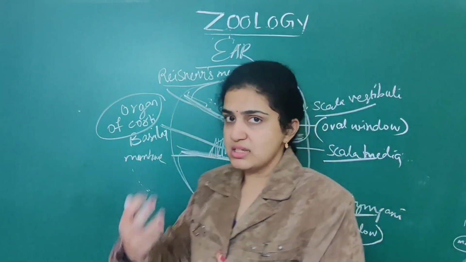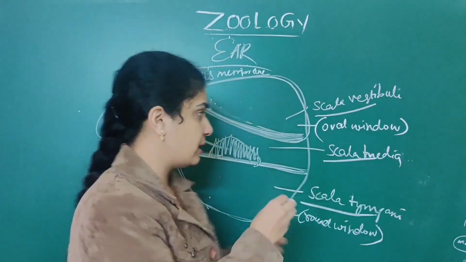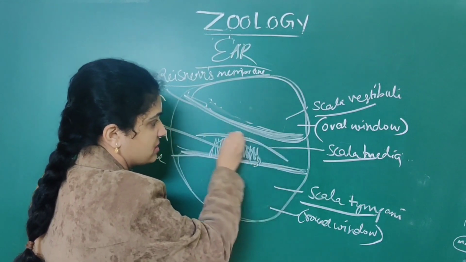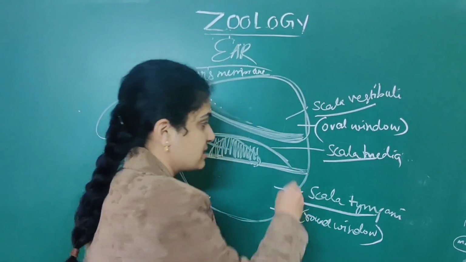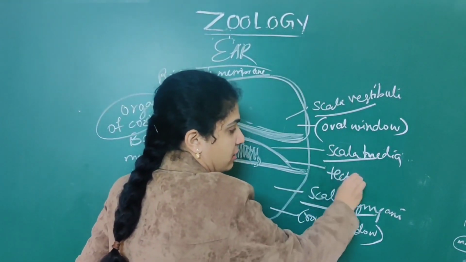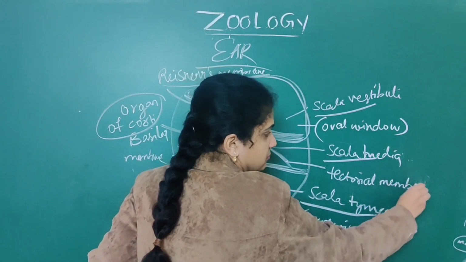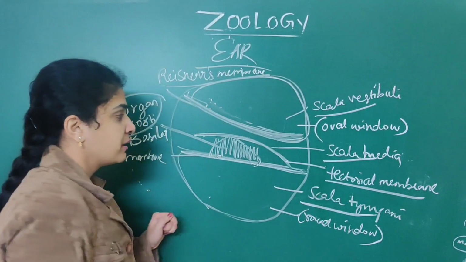and above this there is one plain, elastic membrane. This membrane is called the tectorial membrane.